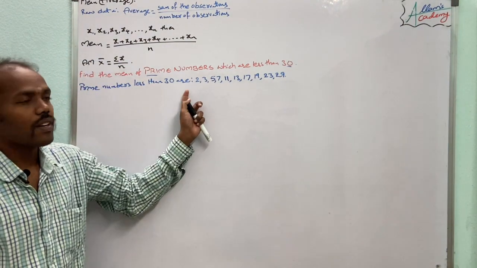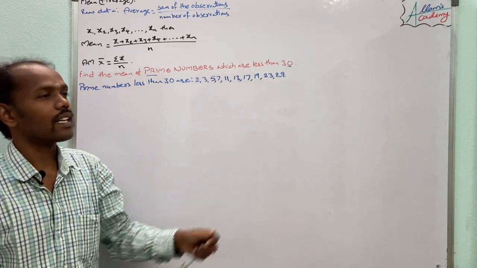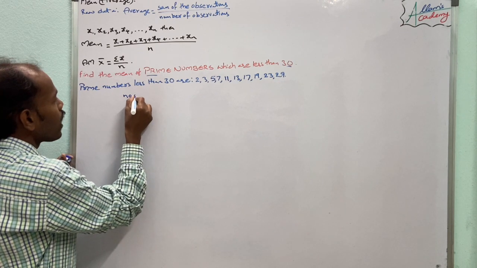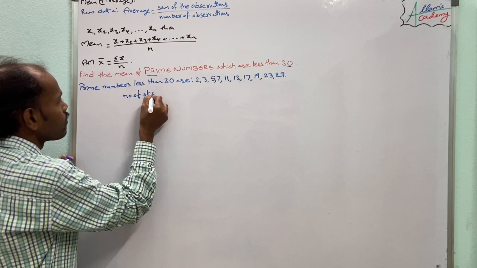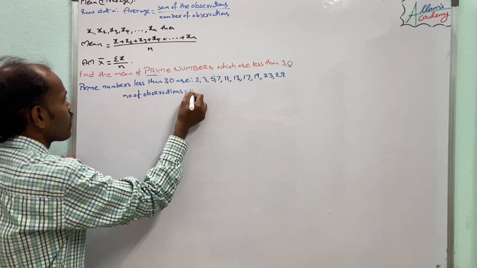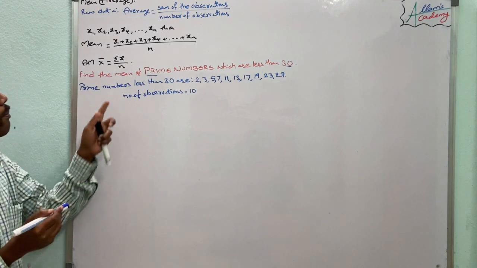Now if we observe how many numbers there are, there are 10 numbers. So the number of observations equals 10.